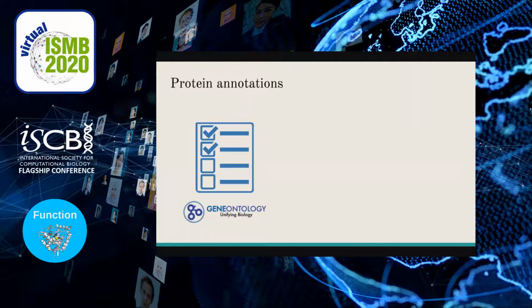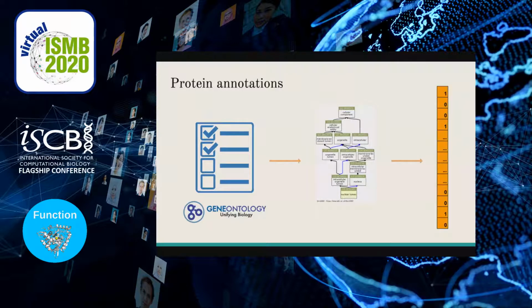For obtaining the protein annotations, we have taken into account the gene ontology annotations with manual curation of each protein in each subontology. Then we represented those annotations by means of one-hot encoded vectors in which each element is a term for a particular subontology.